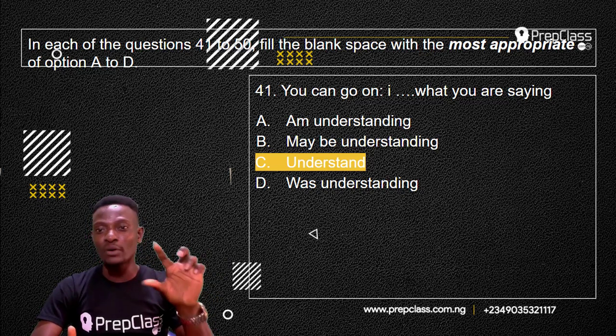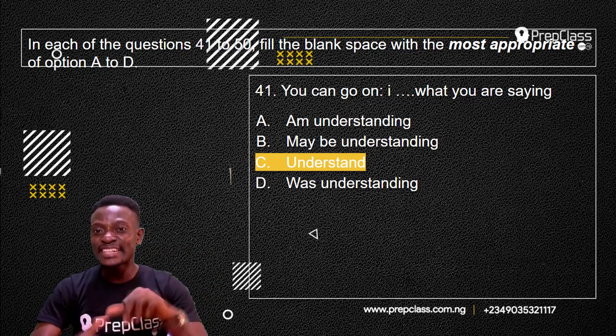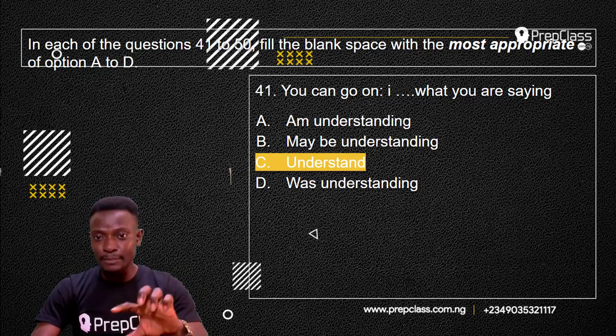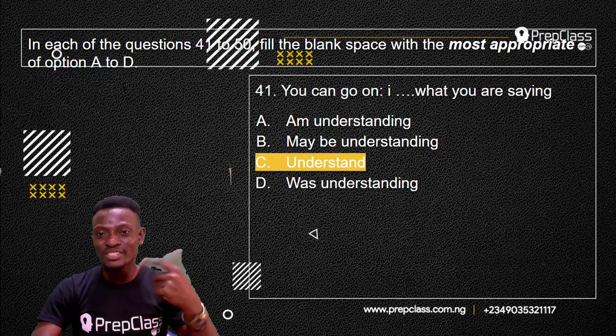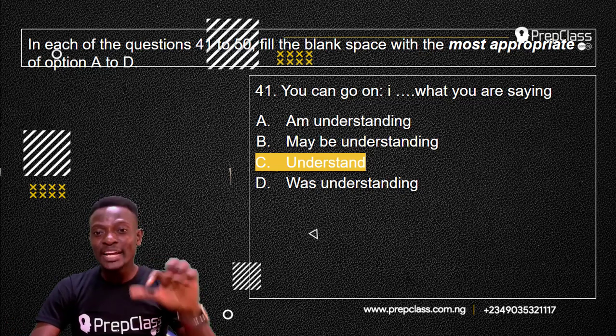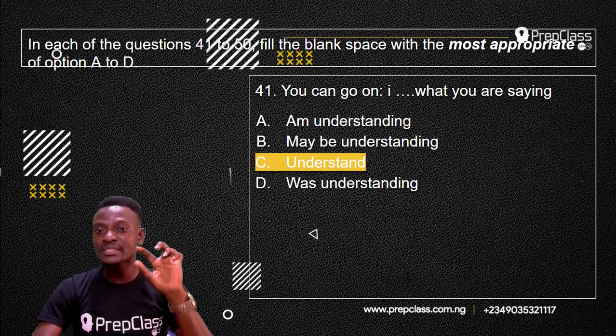It is not I am understanding what you are saying. That is a continuous form of the verb understand. It is not may be understanding because we have the ing there which shows the continuous form. It is not was understanding because we have the ing there showing a continuous form, but the answer is understand.